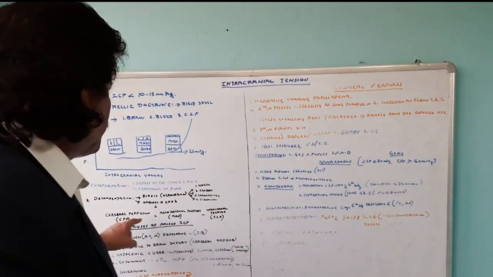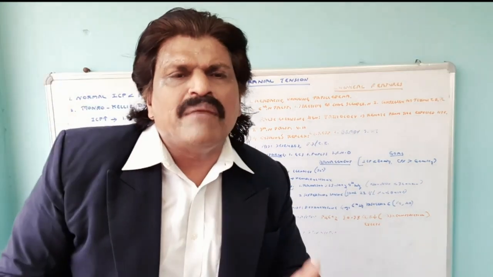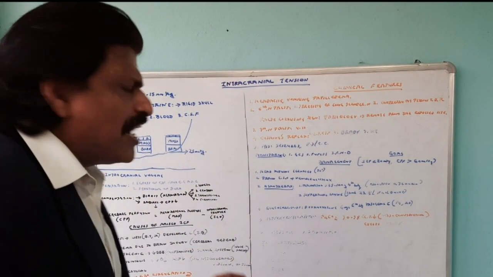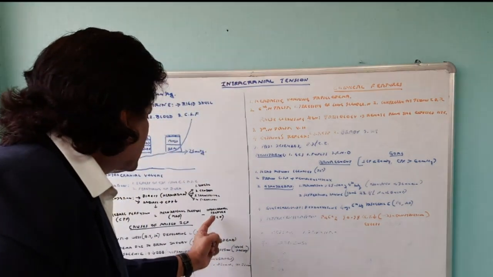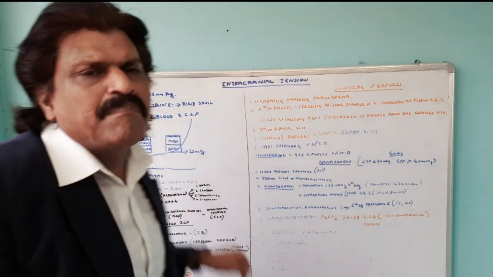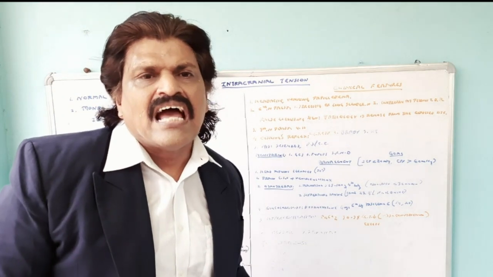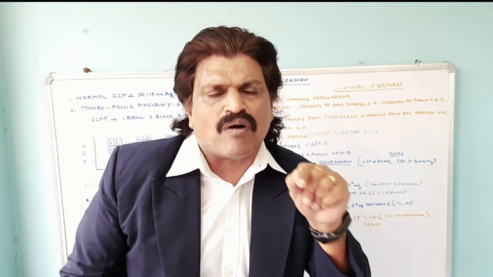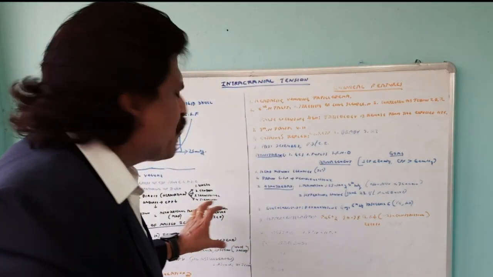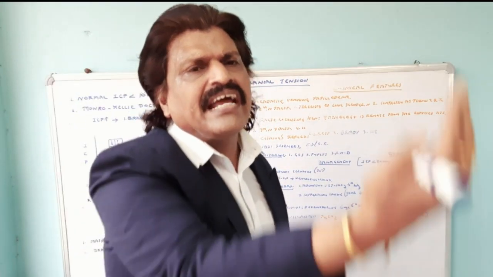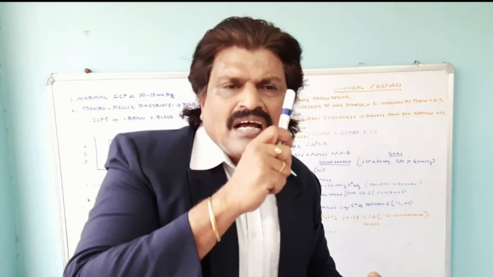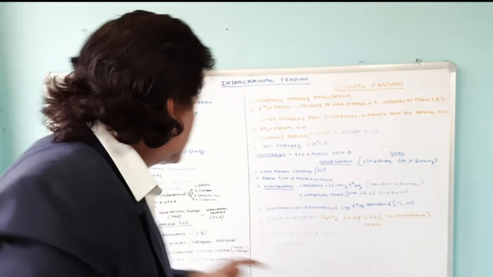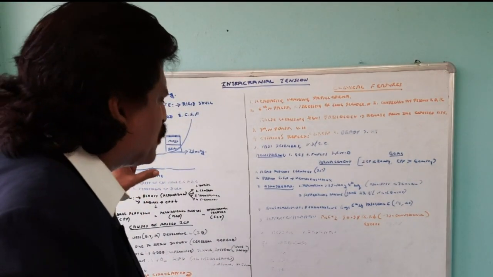So the cerebral perfusion pressure is equal to mean arterial pressure minus intracranial pressure, and therefore when the intracranial pressure starts increasing, the cerebral perfusion pressure starts decreasing, and the person will have hypoxemic encephalopathy and the consequences of hypoxemic encephalopathy. And therefore we should not allow the intracranial pressure to rise, because it will result in herniation. Second, it will result in hypoxic encephalopathy because of decrease in cerebral perfusion pressure.